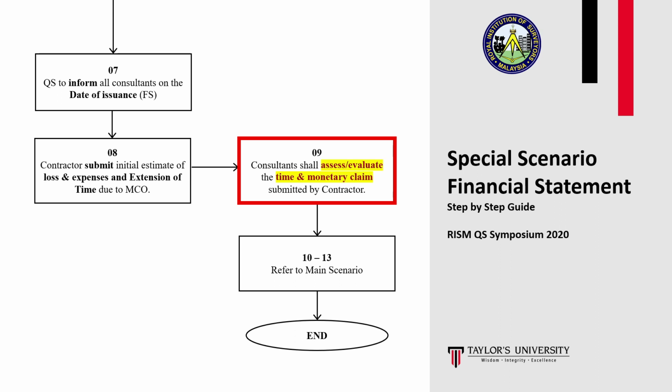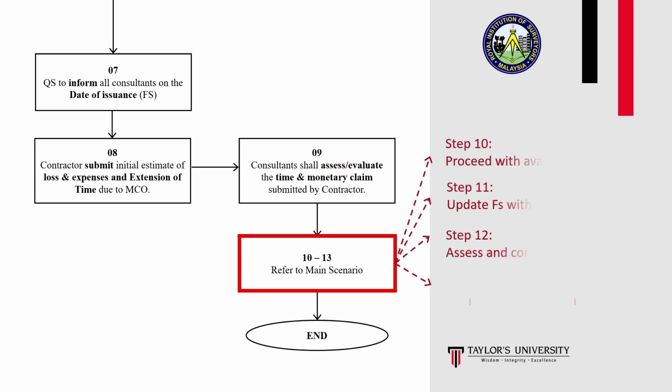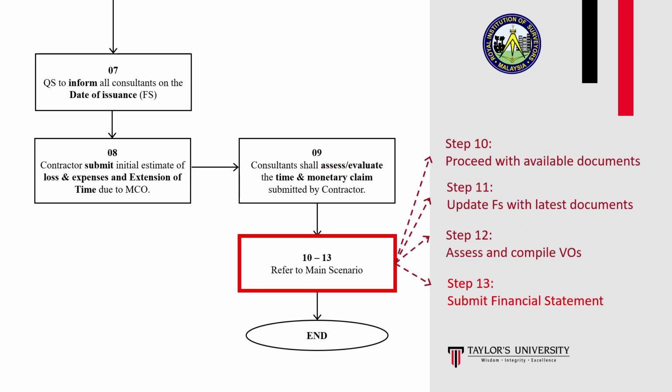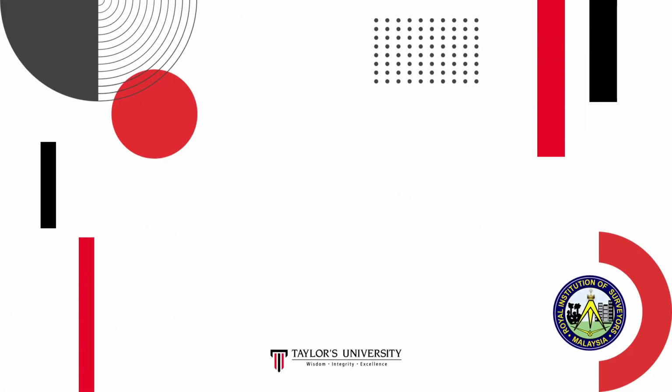Next, in step 9, it is the responsibility of the QS to assess and evaluate all claims submitted by the contractor, including the cost implication of extension of time and loss and expense. Upon completion of assessment by the consultants, the architect shall then decide on granting a reasonable extension of time based on fair judgment. Lastly, the procedures for the following steps from step 10 to step 13 will be the same as mentioned in the main financial statement scenario.